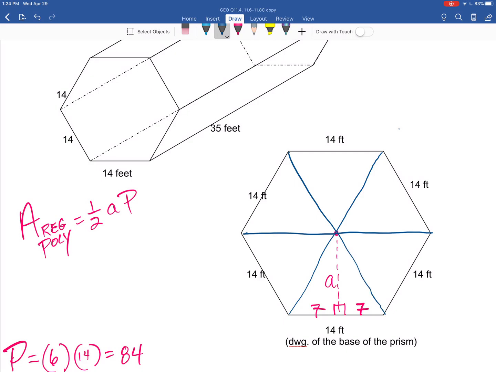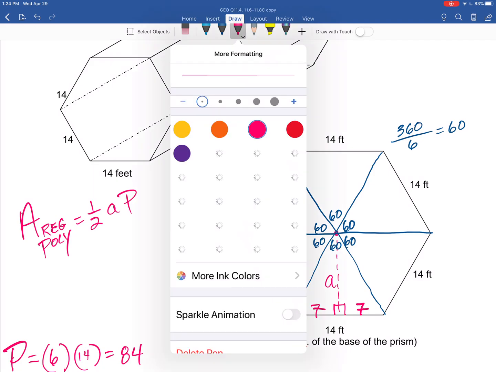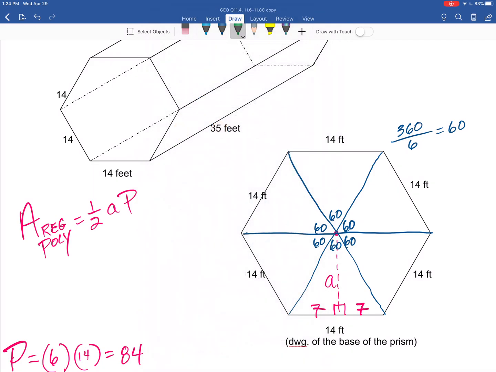Nice. Now, we got 360 degrees. We're breaking it up into 1, 2, 3, 4, 5, 6 sides. Each one is 60. On a regular hexagon, the central angle is 60 degrees. Look at ours right here. It gets split. That apothem cuts that 60 in half. I got 30 and 30. I got 30, 90. I got 60 here.